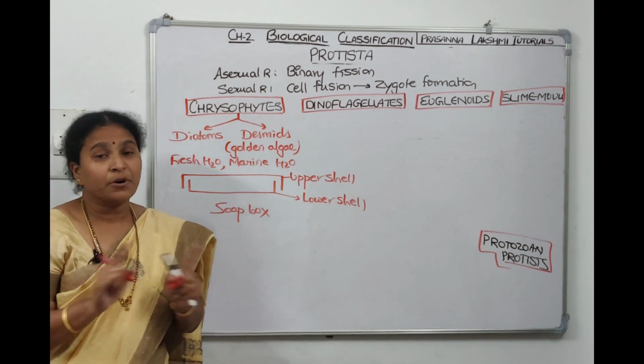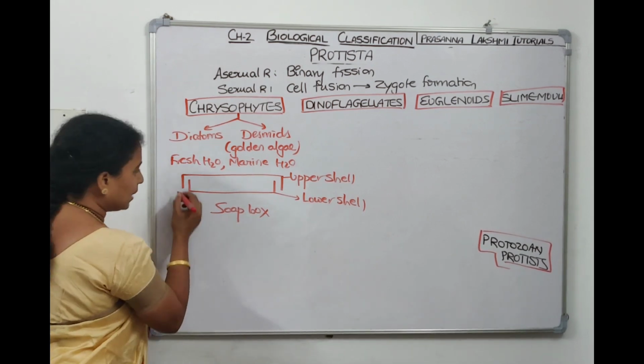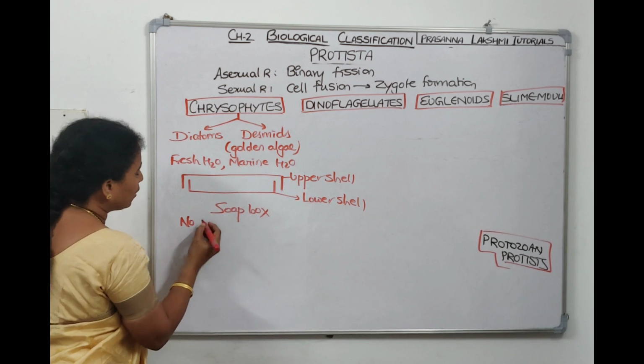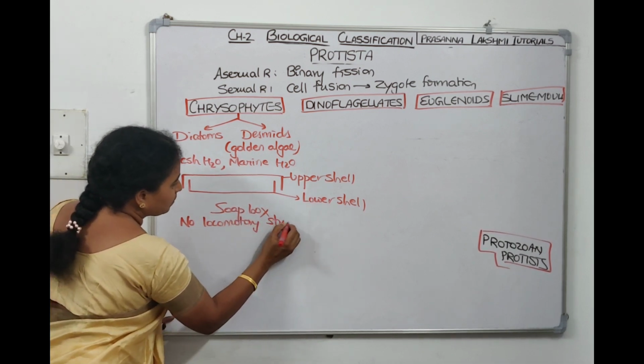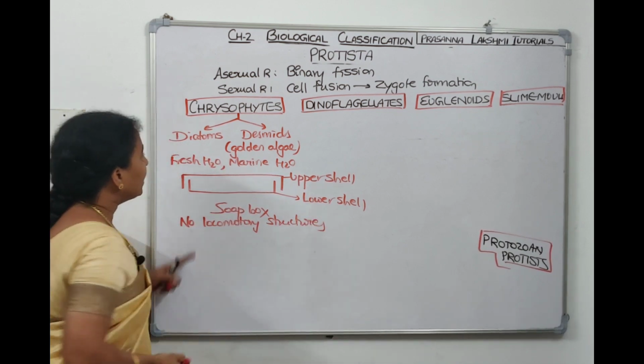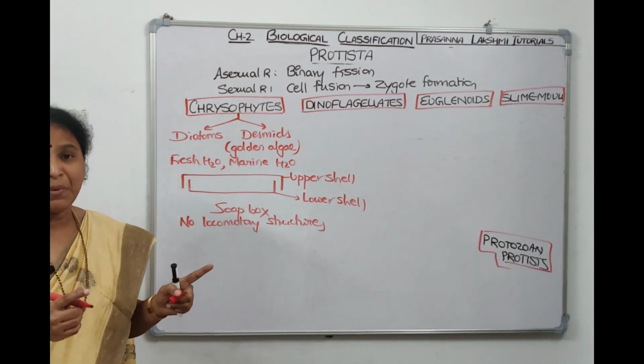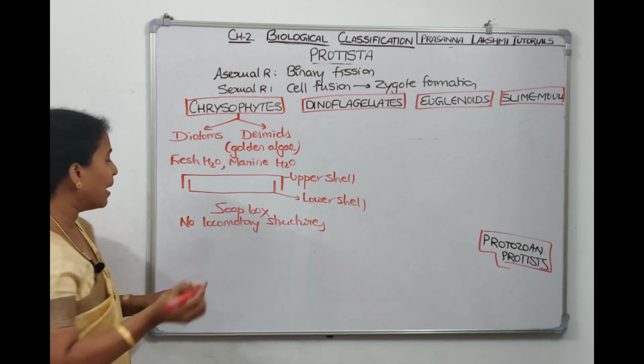There are no locomotor structures in diatoms. I did not draw any locomotor structures here. No cilia, no flagella, no locomotory structures in diatoms. Diatoms are planktonic, which means they do photosynthesis and float on the upper surface.